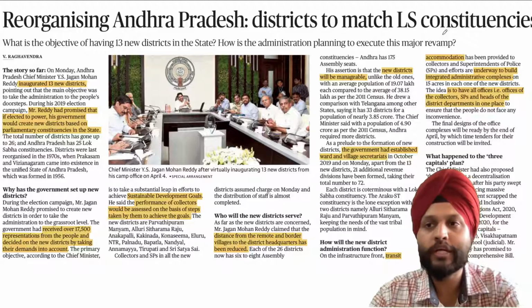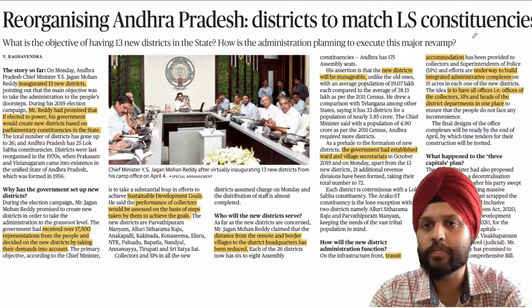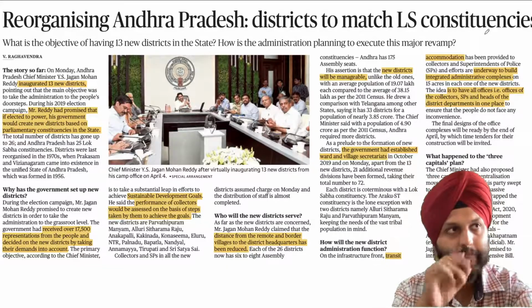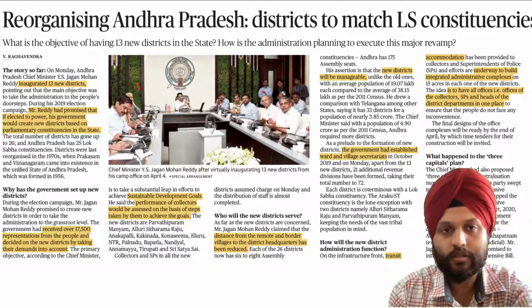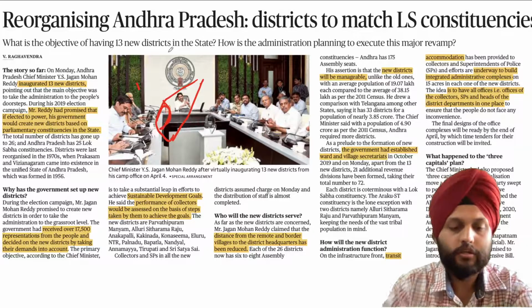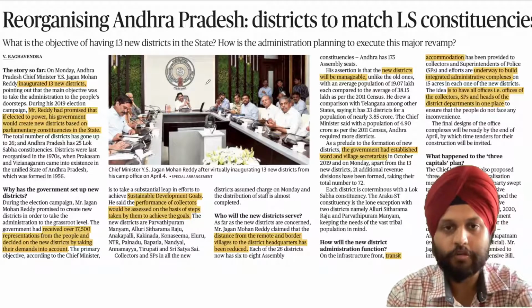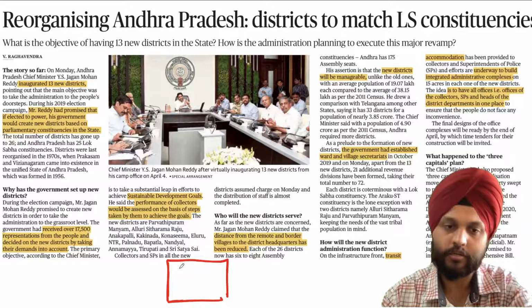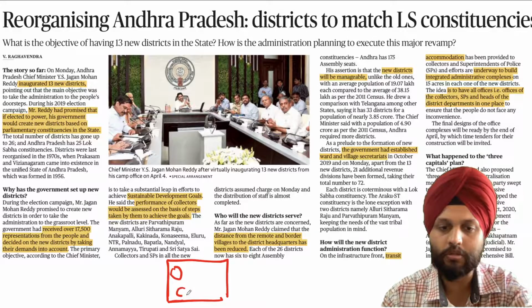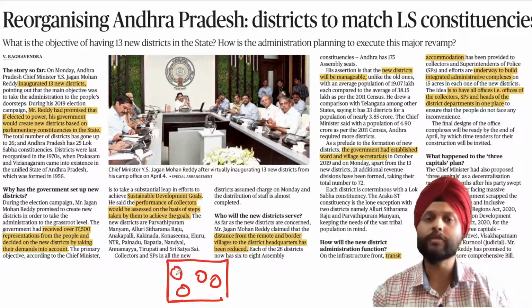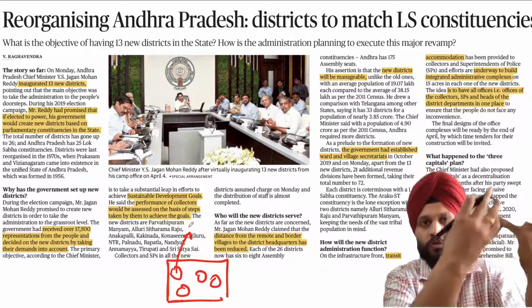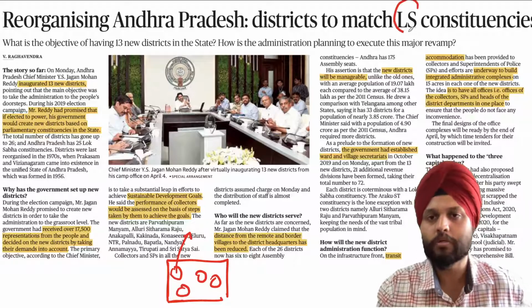Now coming to the next article, reorganizing Andhra Pradesh districts to match local Lok Sabha constituencies. Okay, now just consider this. Elections take place. Let's say this is Andhra Pradesh, Telangana somewhere here, right? My drawing is bad. So this is the state of Andhra Pradesh. Imagine this is the entire state, and from here there are different constituencies. What are constituencies? Where the elections take place and the people vote and go either to the assemblies or to the Lok Sabha. Now we are specifically talking about the Lok Sabha.